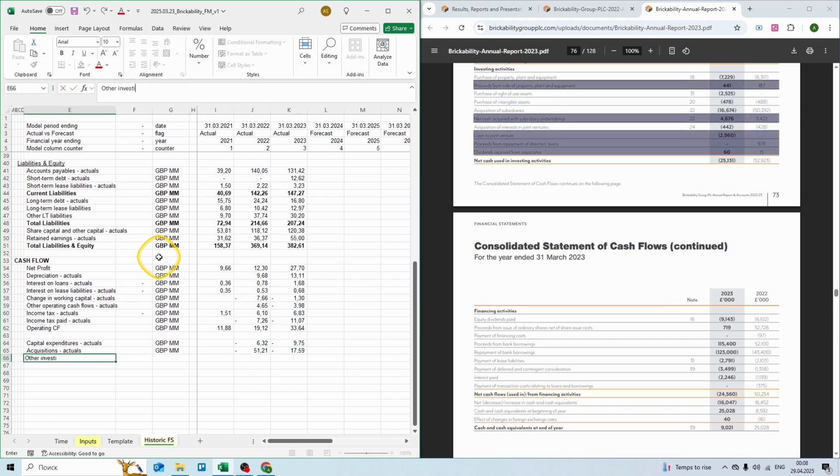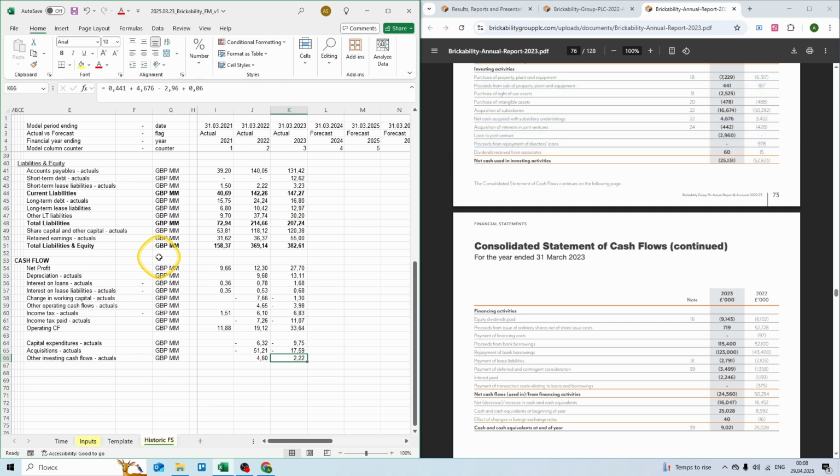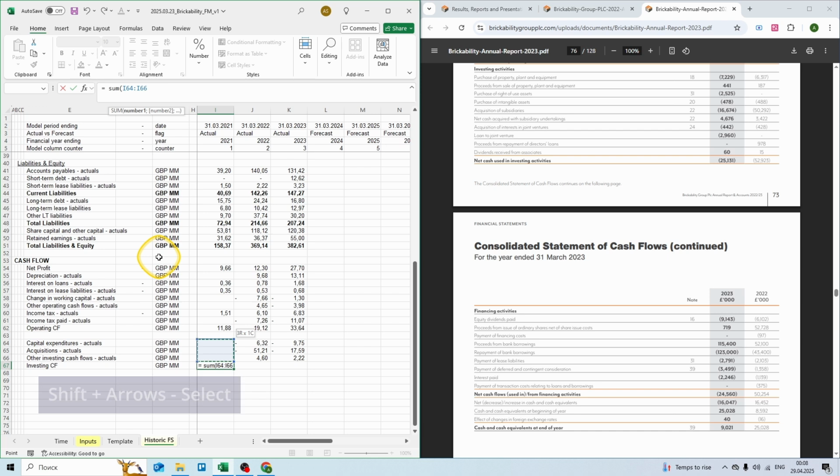Now let's combine all the remaining items, call them other investing cash flows. £1,000,000 equal to 0.2 million plus 3.4 million plus 0.9 million and plus 15,000. And let's speed up for 2023 and do the same. And we have our investing cash flows. £1,000,000 equal to sum formula, Shift up arrow, Control copy, Shift right arrow, and Control V or Enter to paste.